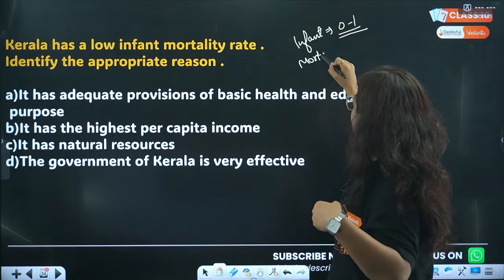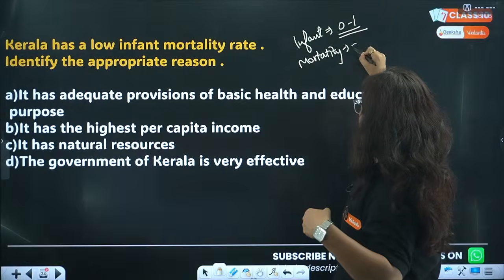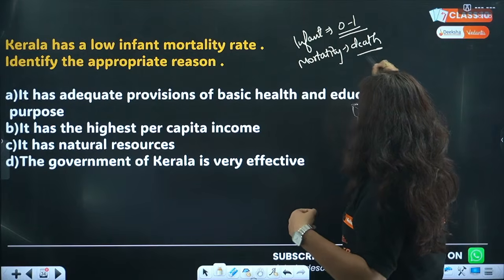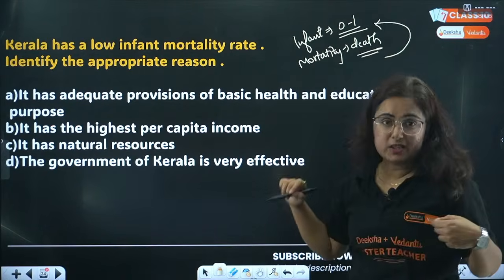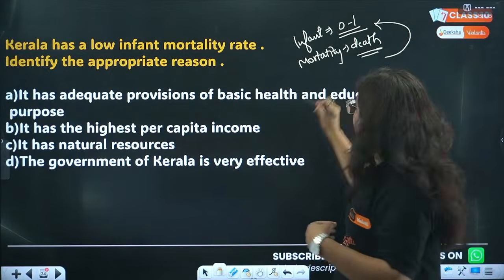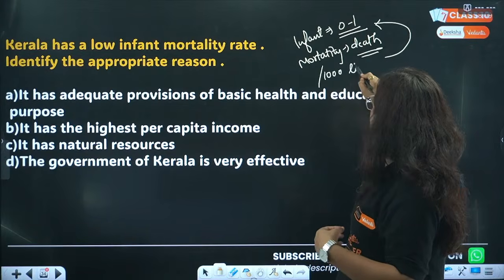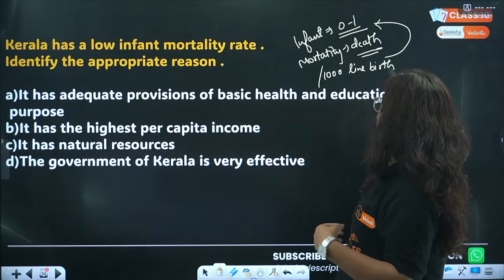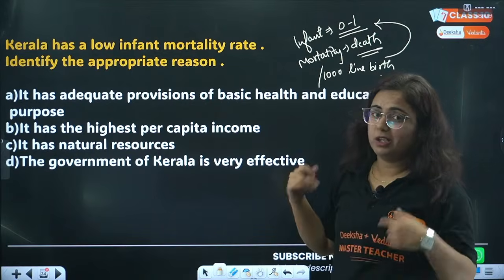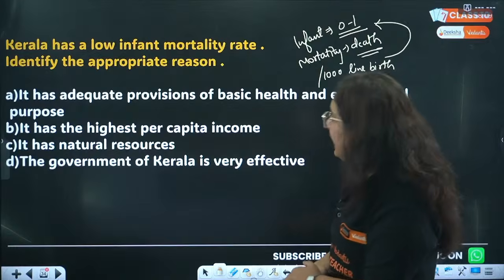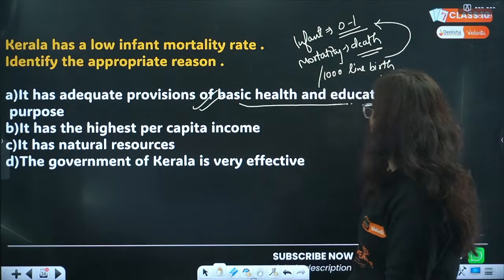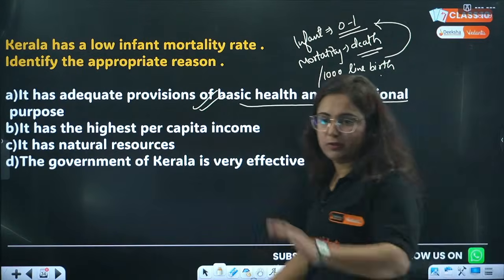By mortality, what do you mean? Death. So infant mortality rate is the rate of death of infants below the age of 1 per 1000 live births. Definition cannot be altered. Do not alter the words. Yes, A is the correct option because they focused on health and education. Very good.